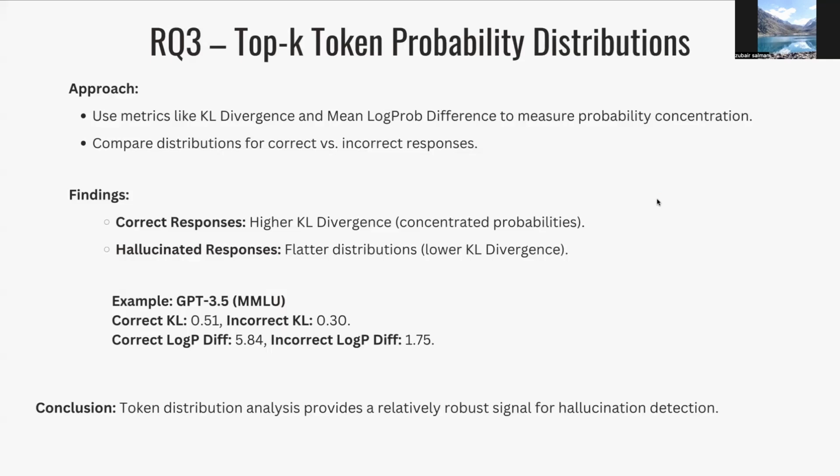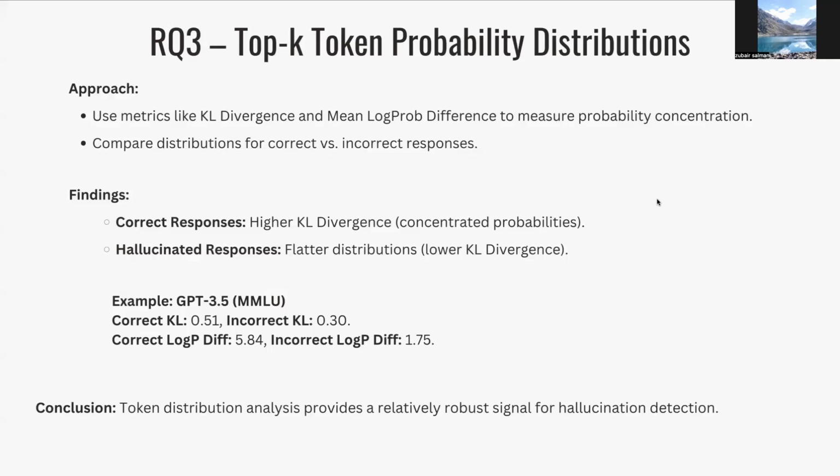And this follows our assumption because it indicates a bigger spread in log probabilities when we're looking at a correct answer, because of a higher confidence in one option compared to very low confidences in the other options. Whereas the KL divergence being low for wrong answers also follows our assumption, because it shows that the log probabilities are much closer to each other without any distinct token showing higher confidence.